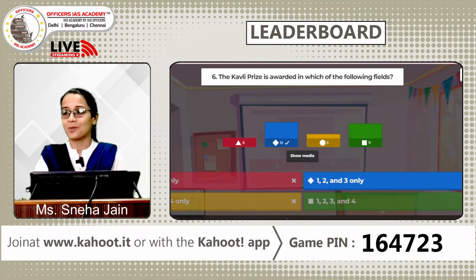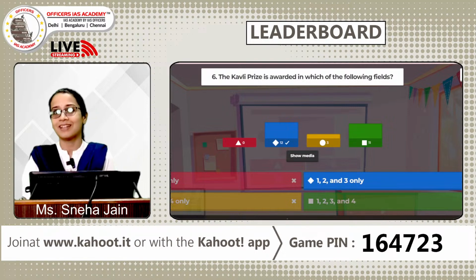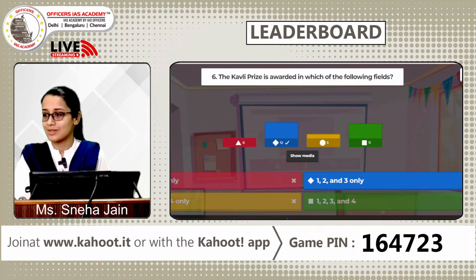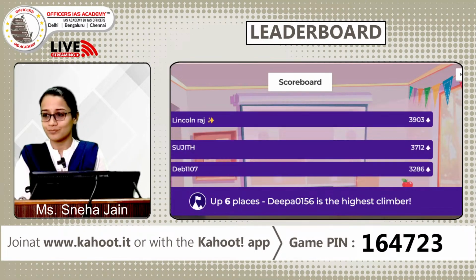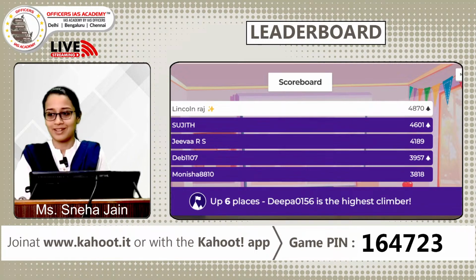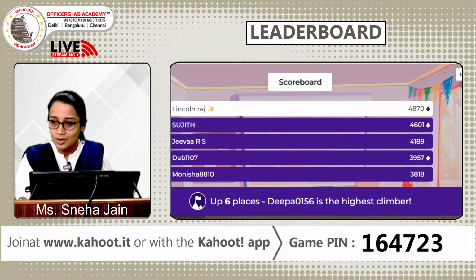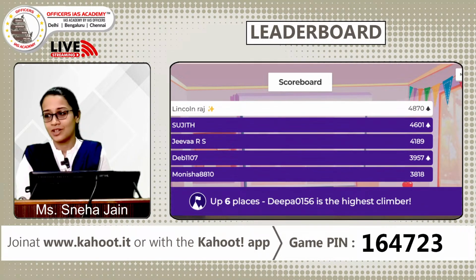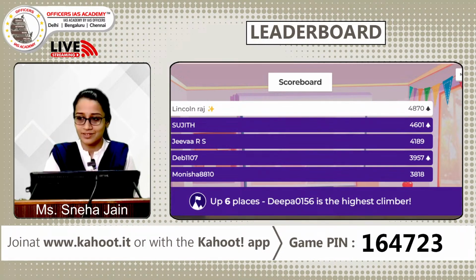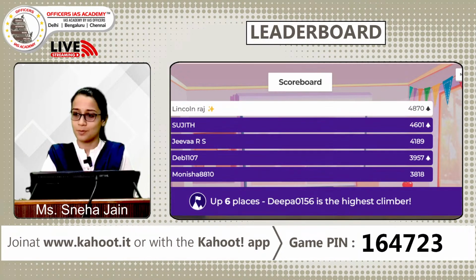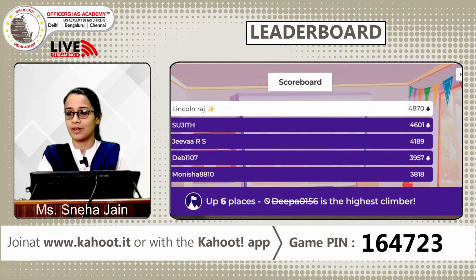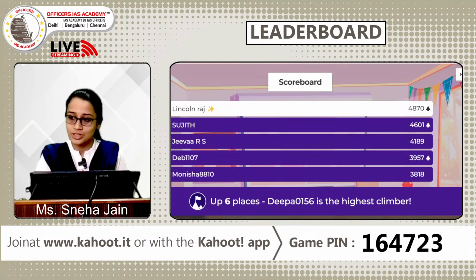We will quickly look at the scoreboard because I am more excited than you guys are. Oh, the entire thing changes, but okay, we still have only the top 5 contending with each other. Lincoln coming to the top again, congratulations. Sujit at spot 2, Jiva at 3, Deb at 4 and Monisha at 5.